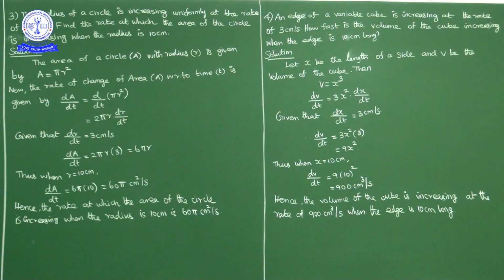Okay. Now what is given is the radius of a circle is increasing uniformly at the rate of 3 centimeter per second. Means dr by dt is equal to 3 centimeter per second. You have to find the rate of change of the area of the circle.